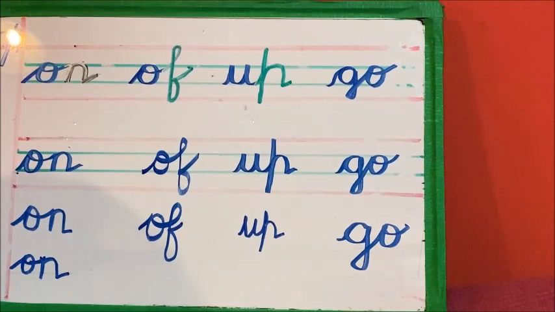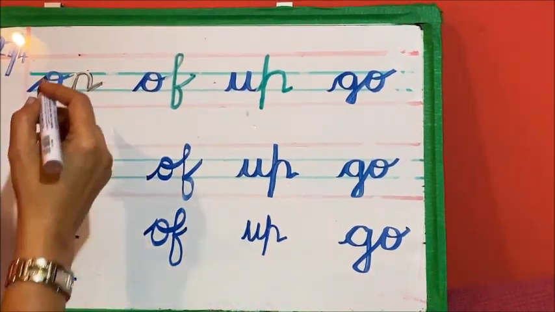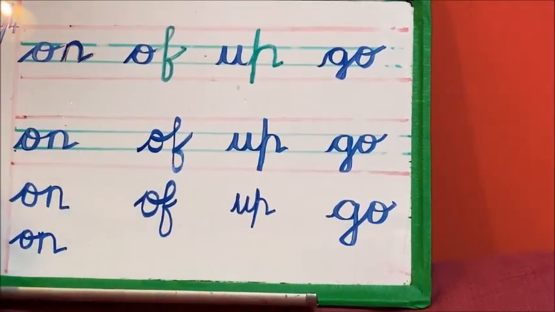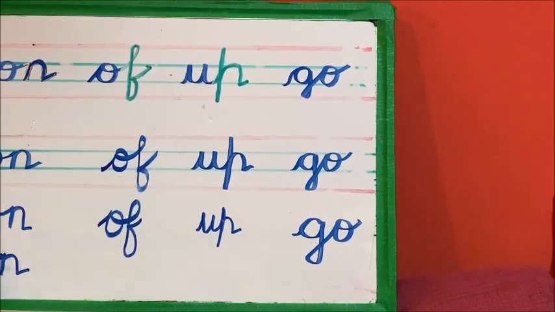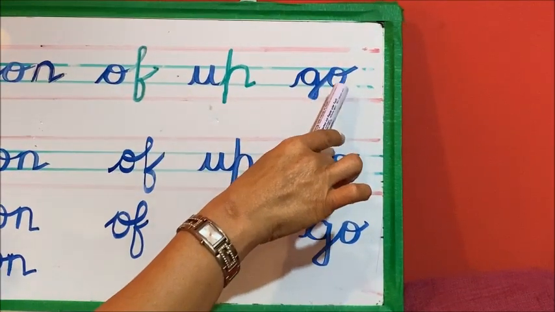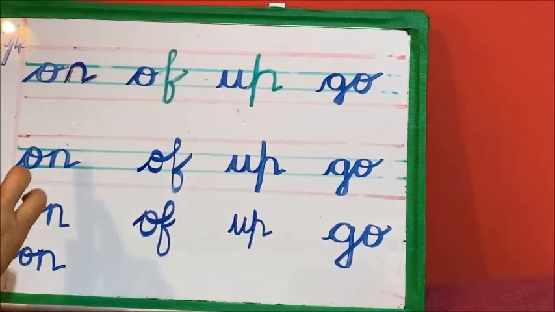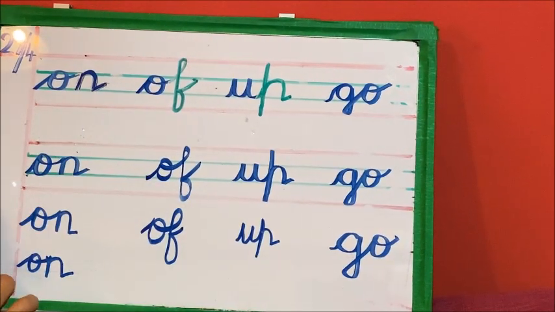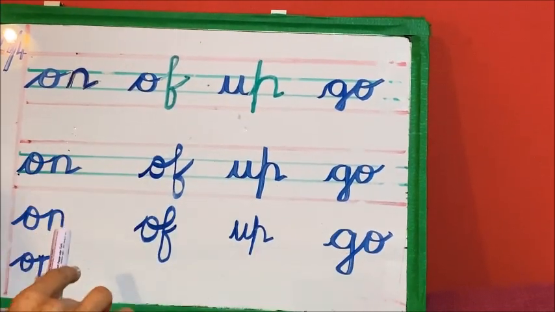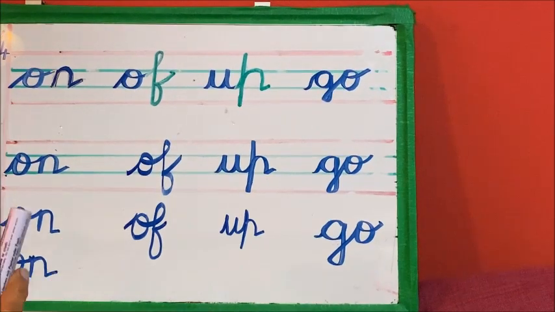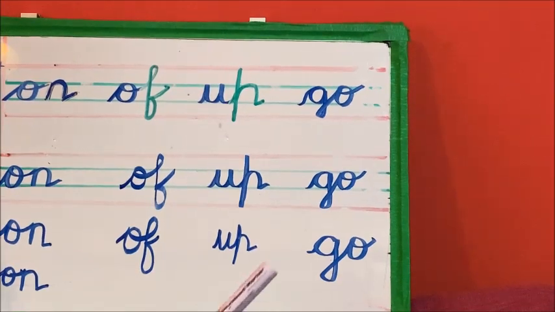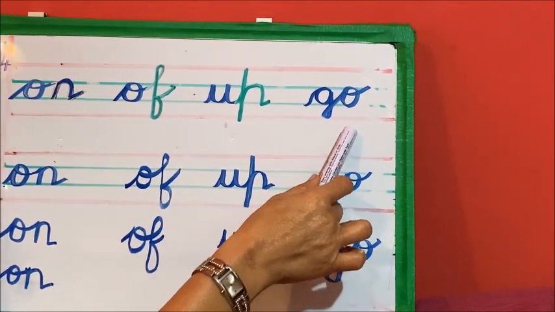So shall we read all the words which we wrote today? The first one is A, N, on. A, F, off. A, P, up. G, A, go. Now repeat after me. A, N, on. Very good. Next one. A, F, off. Say it. Very good. A, P, up. Repeat. Last one. G, A, go.